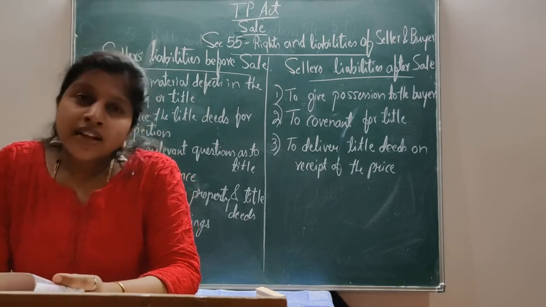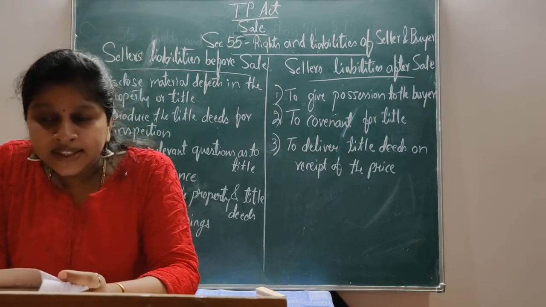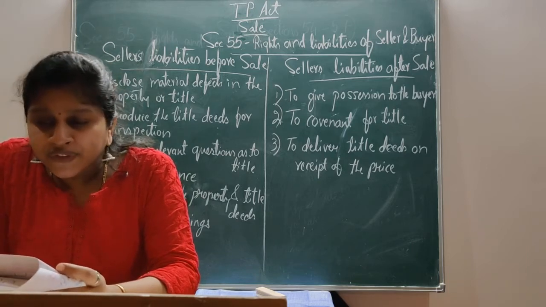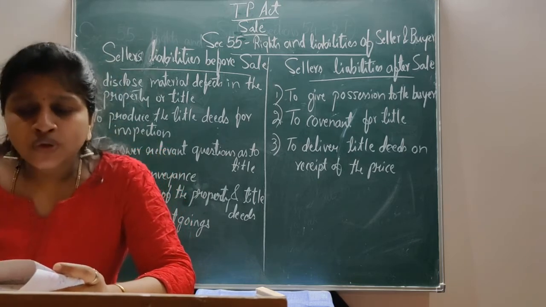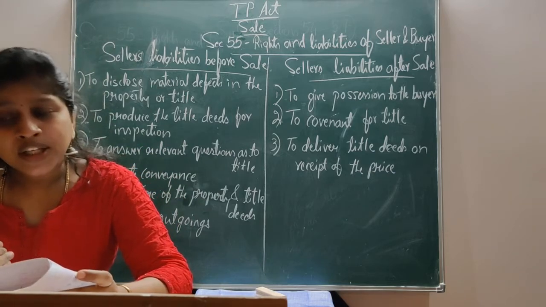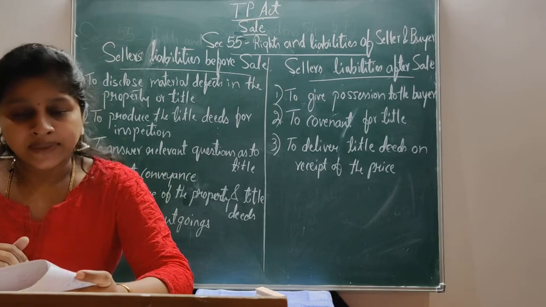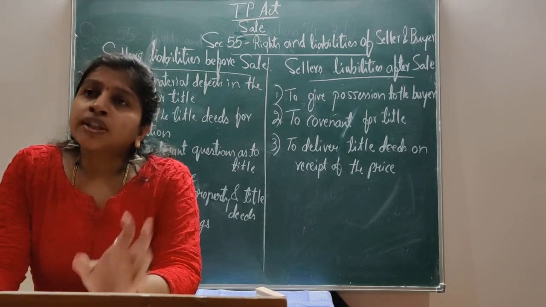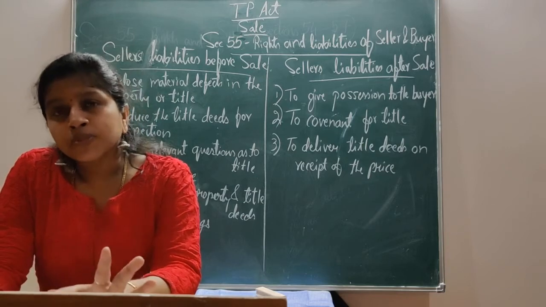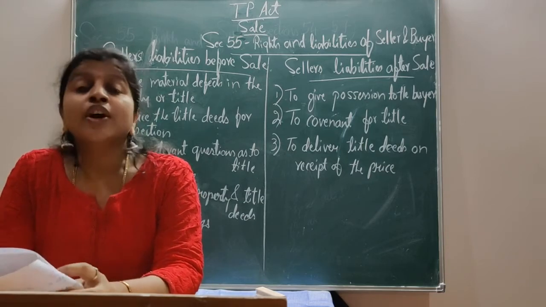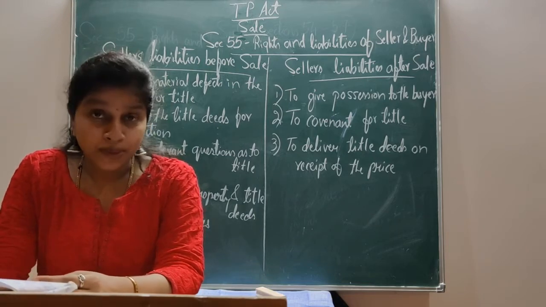That is a material defect. Not only the latent, the material defect also is to be disclosed by the seller to the buyer. That is the first duty of the seller before selling his property.